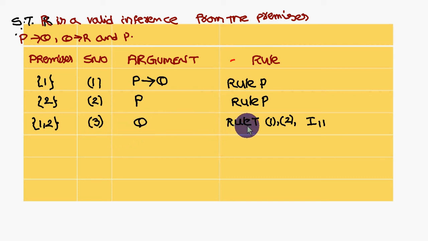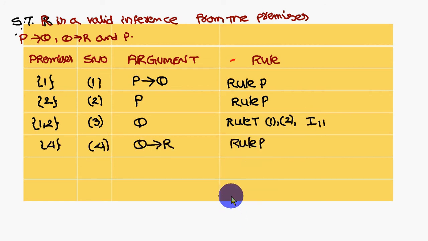Here you write rule T. Rule T means it is derived from the previous arguments. This Q, how did you get it? By combining these two premises you got the Q. That's why rule T means derived from the previous arguments. Which statements did you use? These are the statement numbers: statements 1 and 2. Which implication did I use? I11. What does I11 say? P conditional Q, P gives Q. That is I11.